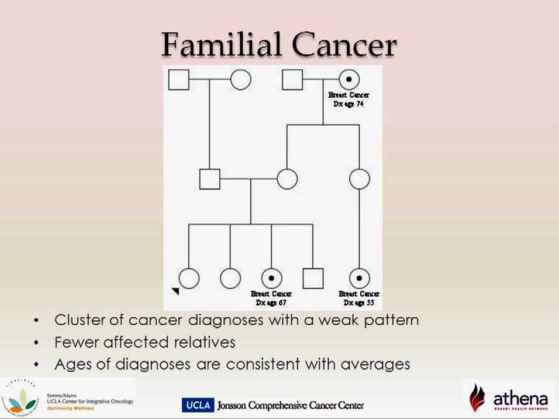The pedigree that depicts a familial cancer family is seen here. The arrow points to the patient who has a sister with breast cancer at age 67, a maternal first cousin with breast cancer at age 55, and the maternal grandmother with breast cancer at age 74. This family has a weak cancer pattern, with cancer skipping generations. The cancer diagnoses are also consistent with the averages.